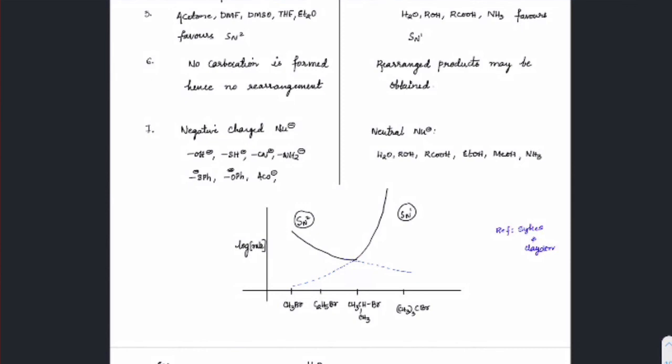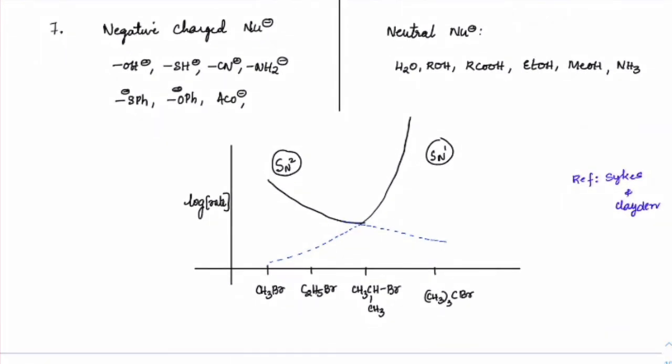You can see the graph here, it shows that as you go towards tertiary carbocation formation, there is a high spike towards SN1. But as you go towards methyl halides, SN2 is more favored. Got it? If you have secondary, it will have a mixture of these two.